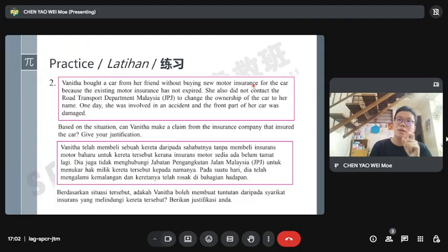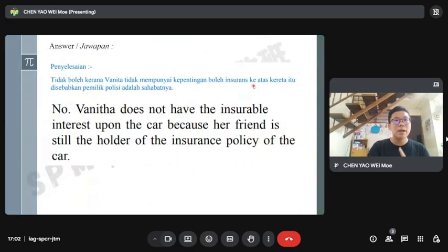Actually, it's not possible. You know why? The woman bought the car but did not change the name to herself. And the thing is, her friend will get the claim. Her friend can make the claim, but you cannot make the claim. It's very sad for you. So the answer is no. The woman does not have the insurable interest in the car because her friend is still the holder of the insurance policy of the car.